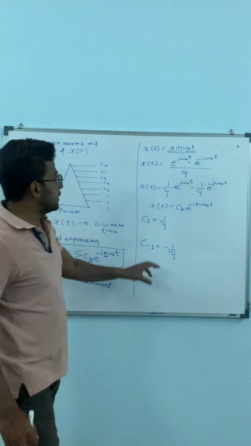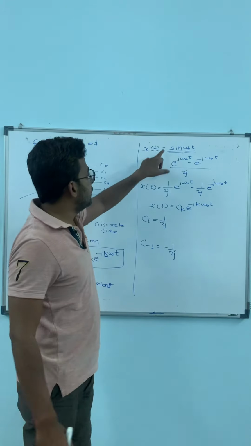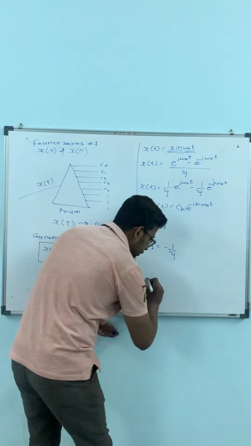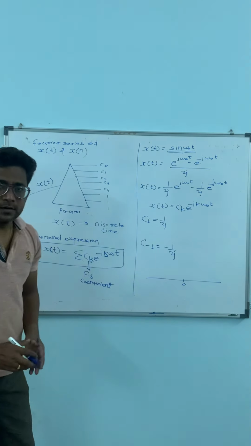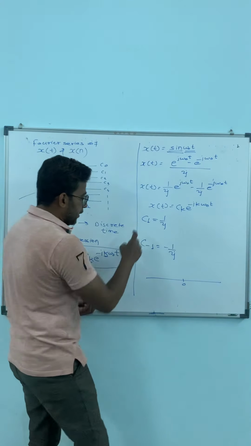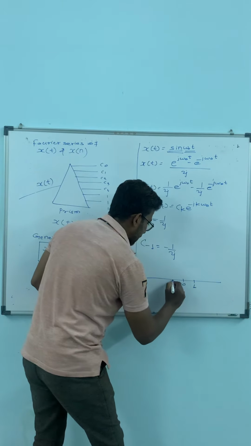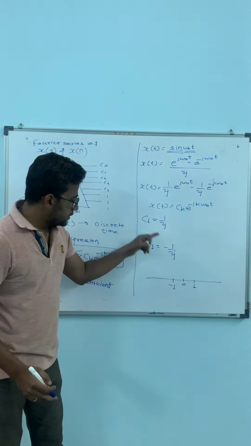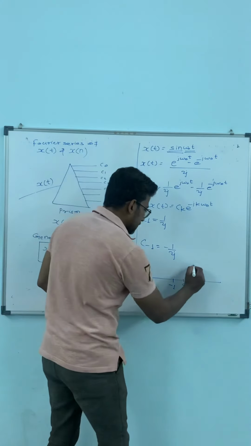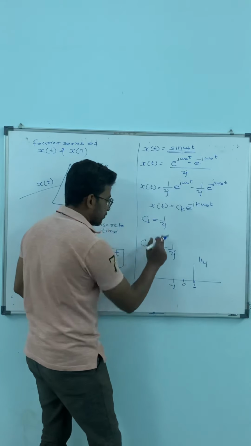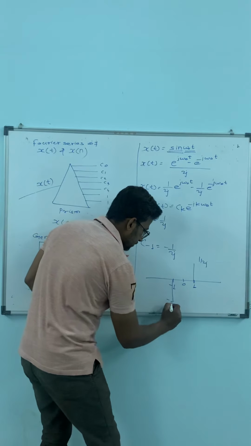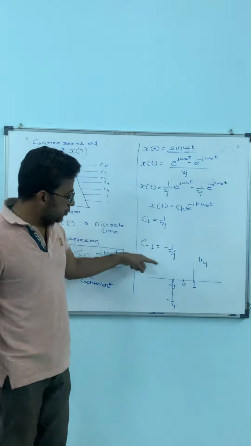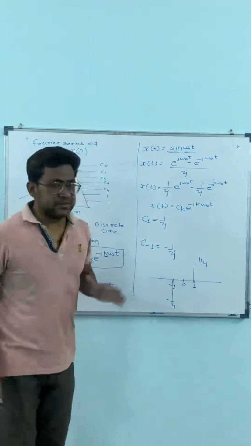Now observe the given signal x of t equals sine omega 0 t. You have the signal in continuous form and your output is in sample form. Sample form means, if you draw this signal, here is 0, in component form: C1 at 1 and minus 1 here. We have two outputs; at 0 we don't have output. So C1 is 1 by 2j and C minus 1 is minus 1 by 2j. What was our signal? A continuous time signal. And in which format do we have the output? In discrete time. This is the Fourier series.